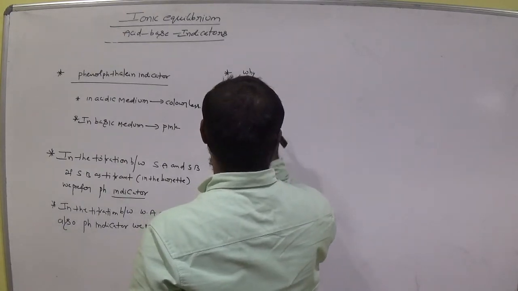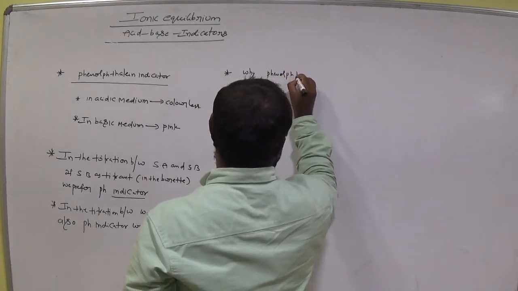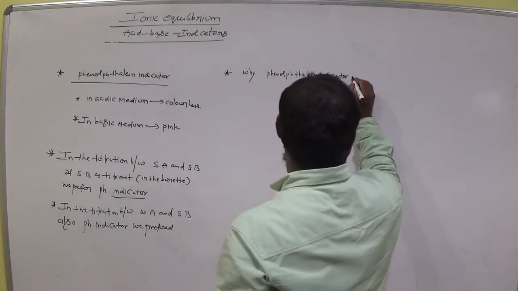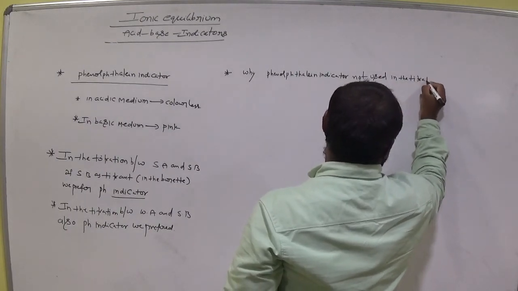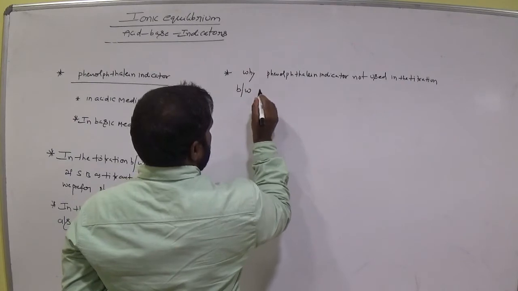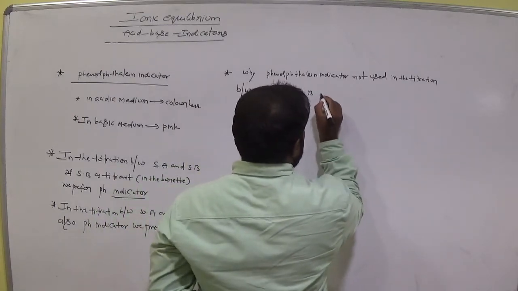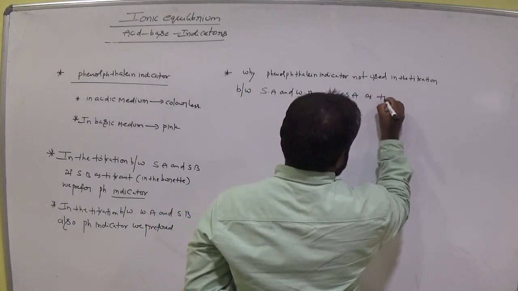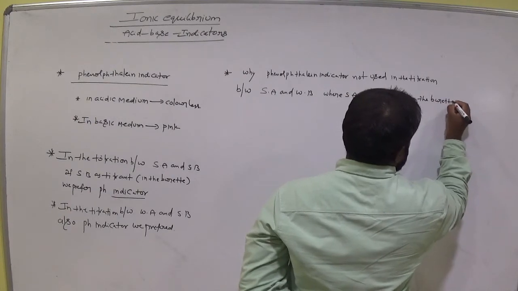Why is phenolphthalein indicator not used in the titration between strong acid and weak base, where the strong acid is the titrant in the burette?